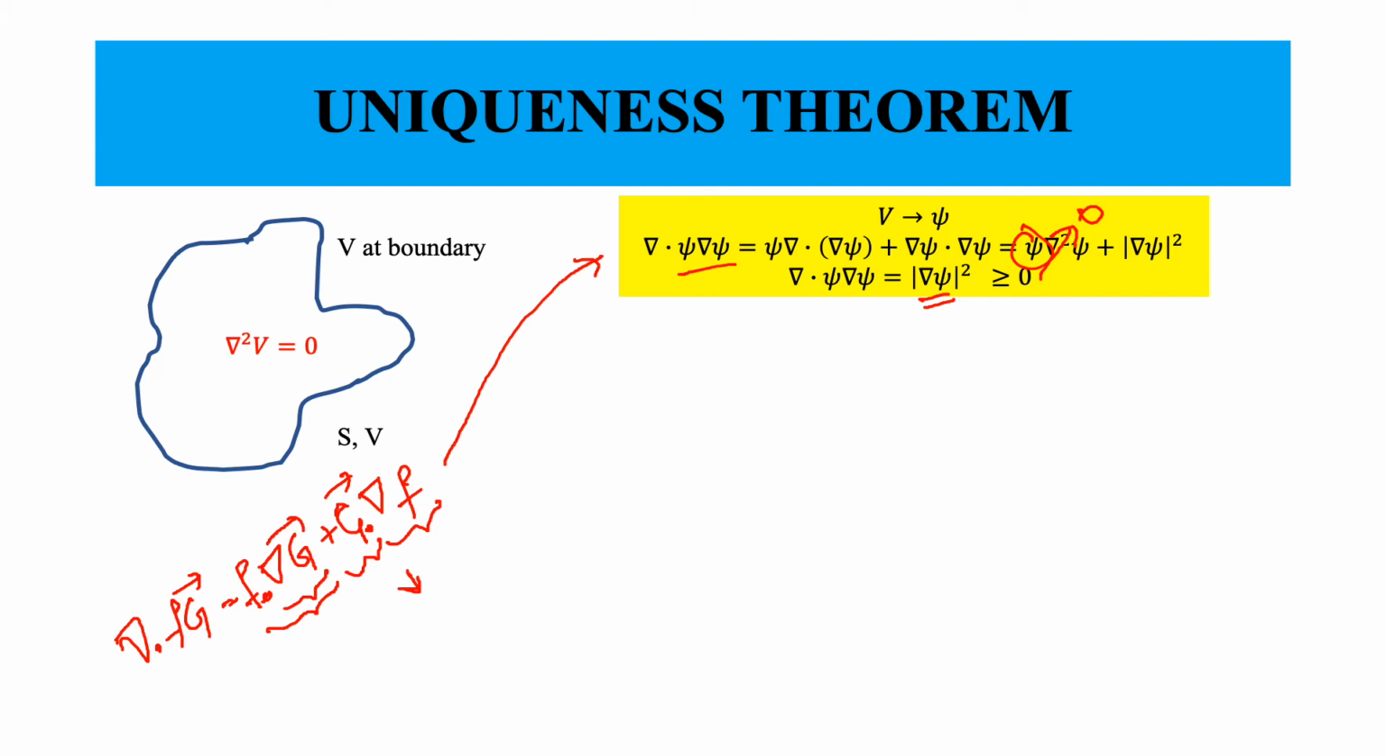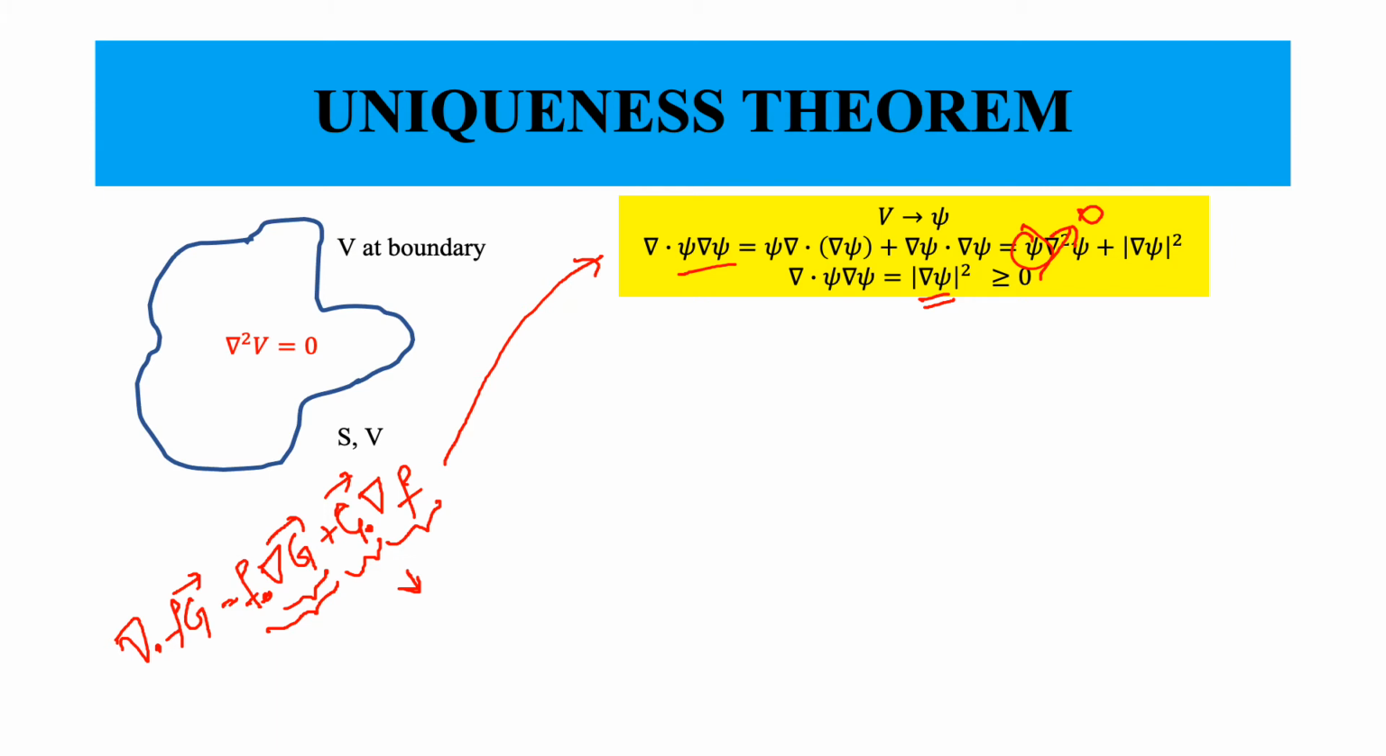Why can't it be negative? Because this is a magnitude. Whenever you take the magnitude of a particular number, that number will always be positive, or at most 0 when the number itself is 0. So we start with this relationship: del dot psi gradient psi is equal to the magnitude of del psi squared.